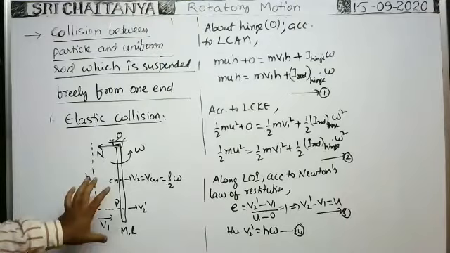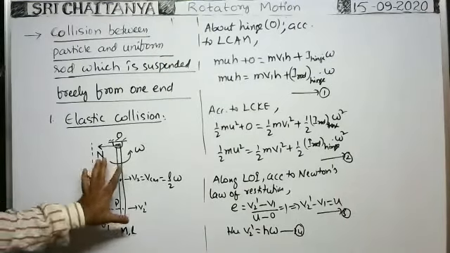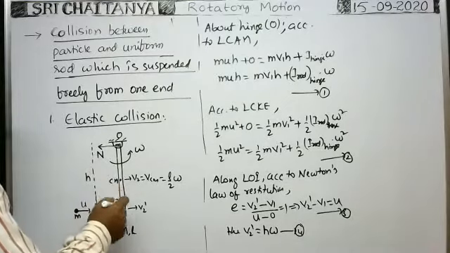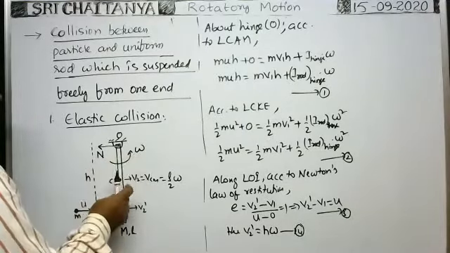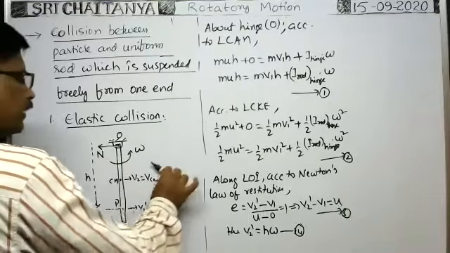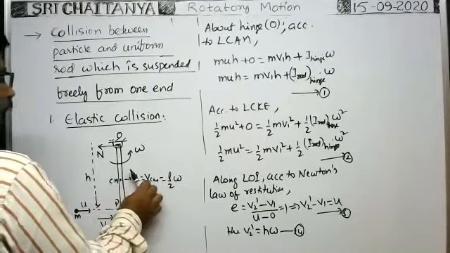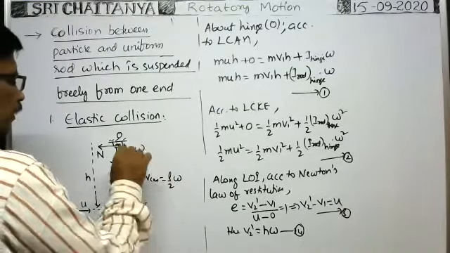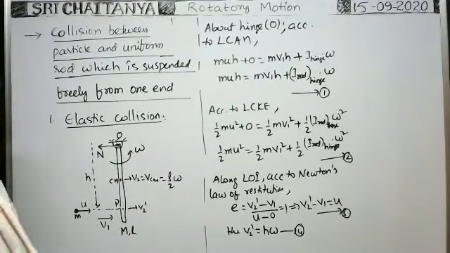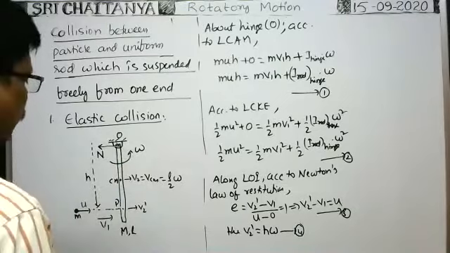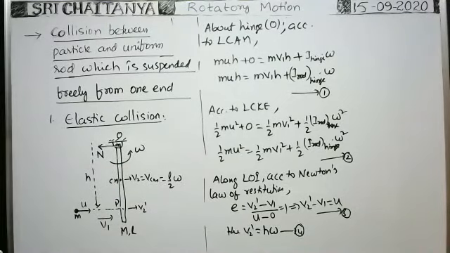After collision, up to what height does the rod rise? Because whenever the particle makes collision here, immediately the rod starts rotation with angular velocity omega, and as long as the rod travels like this, the torque due to weight acts in opposite direction, so that the angular velocity gradually decreases, and whenever it reaches a certain position here, the angular velocity becomes 0. Before the angular velocity becomes 0, what is the angular displacement of the rod? That means we have to apply the conservation of energy. Law of conservation of energy principle we have to apply after collision.